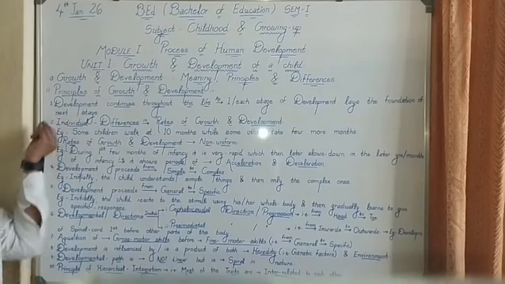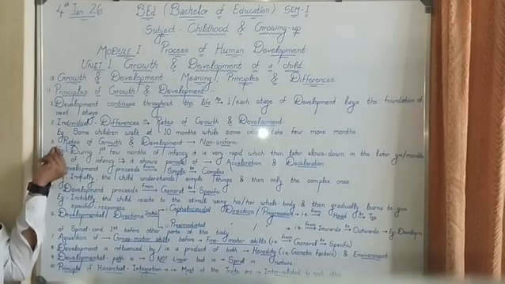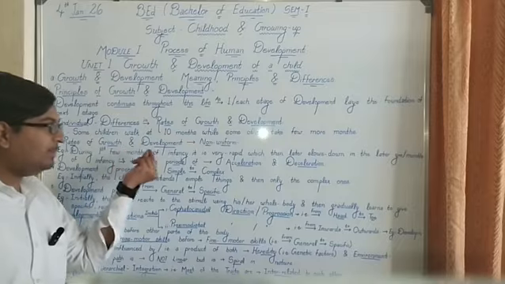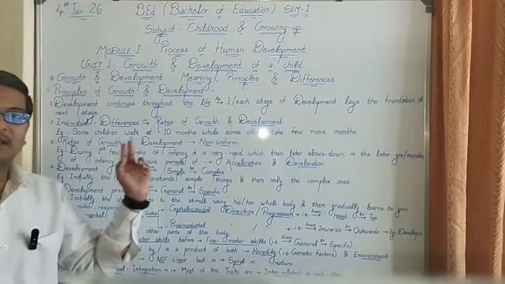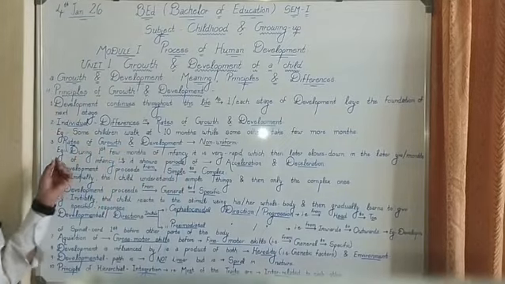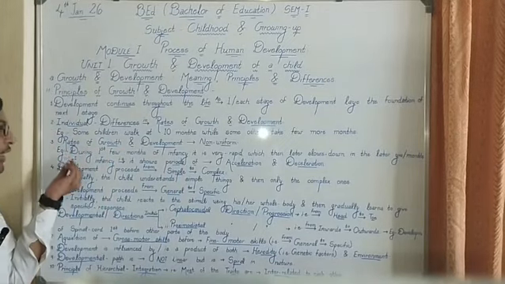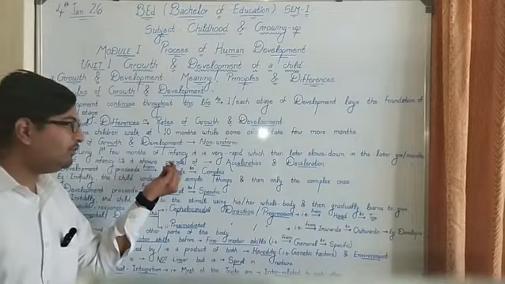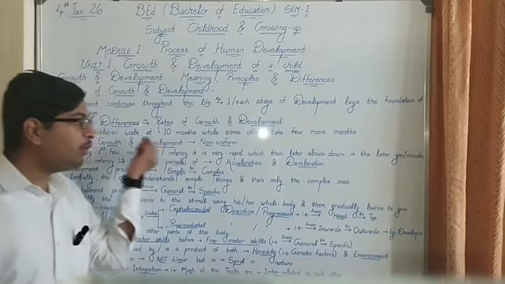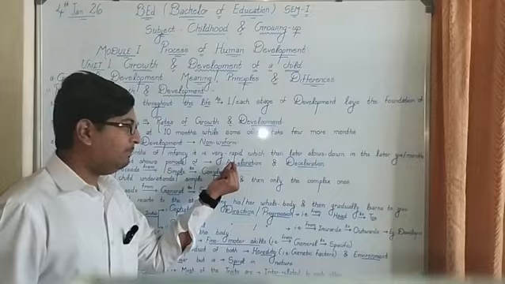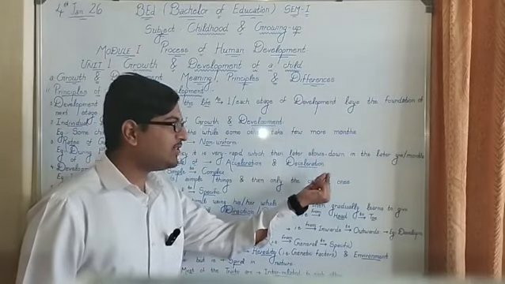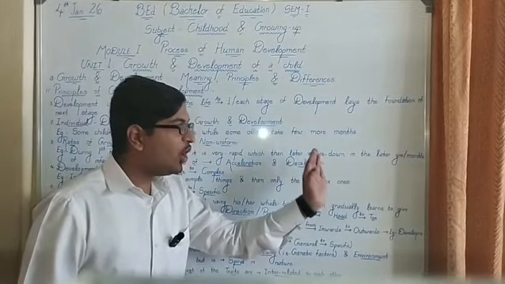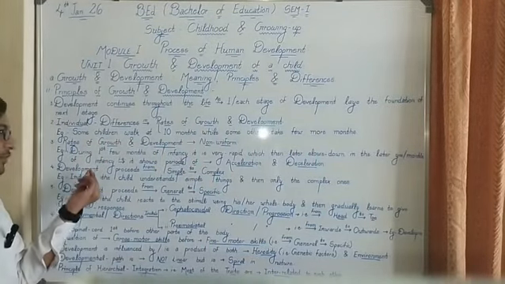Third principle of growth and development is rates of growth and development are non-uniform. For example, during the first few months of infancy, the rates of growth and development are very rapid, which then later slows down in the latter months of infancy.